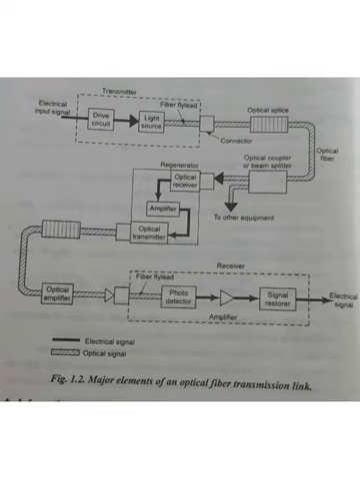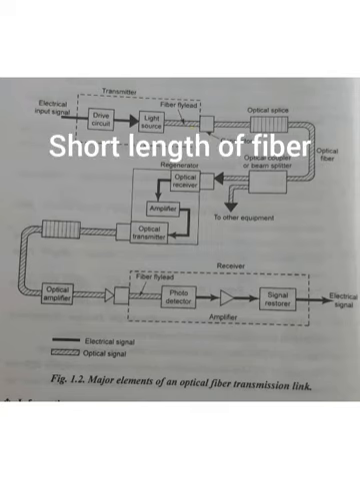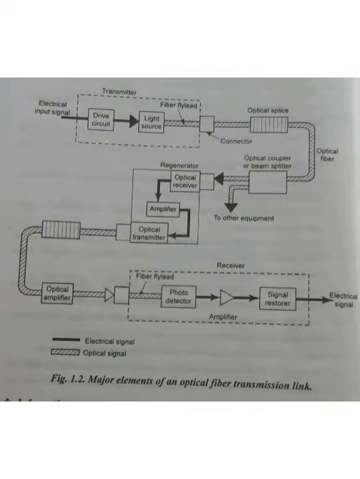And next is the fiber fly lead. What do you mean by fiber fly lead? It is a short length of fiber. A small length of fiber is known as the fiber fly lead. Next is the connector and splicer. What do you mean by connector and what do you mean by splicer?